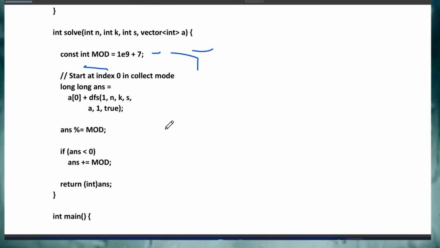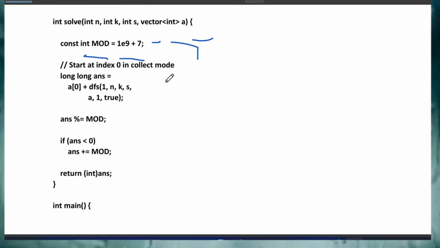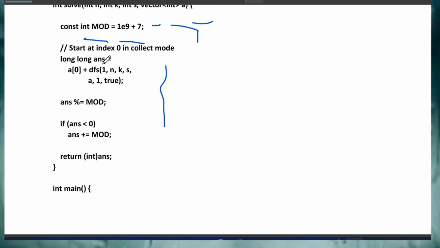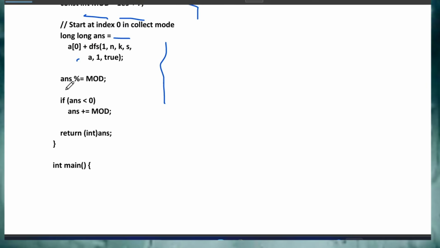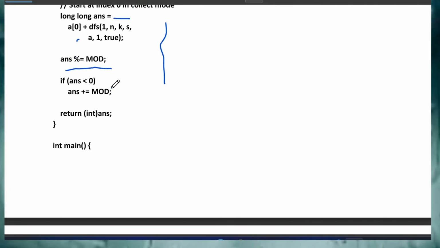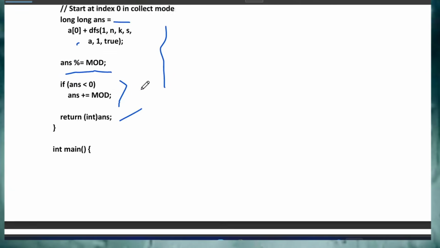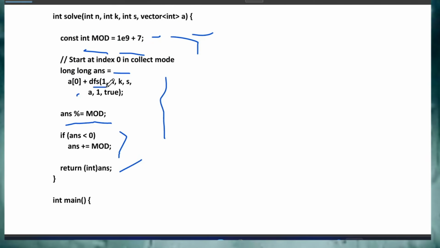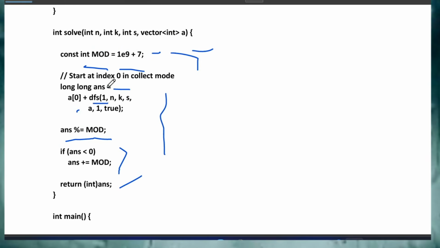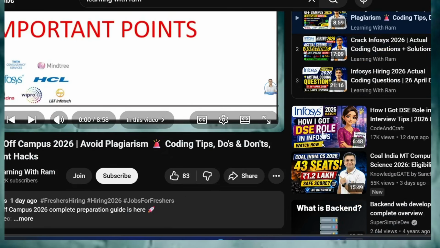Now start at index 0 in collect mode. For the collect mode, I am going to add those values: long long answer equals a0 plus the call to DFS, passing all those values, and answer equals answer mod 10 to the power 9 plus 7. If answer is less than 0, then answer plus mod, and return the answer value. So the main thing is DFS. You have to go through this concept. Okay, DFS, please look at it well. And again, friends, the previous shift question that I explained, just go through it.